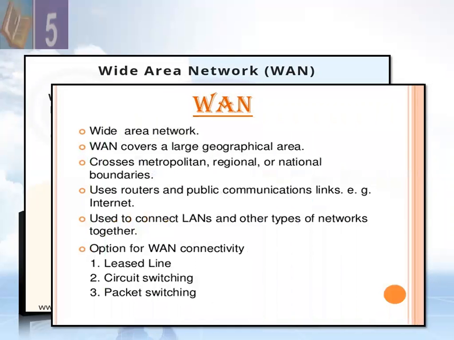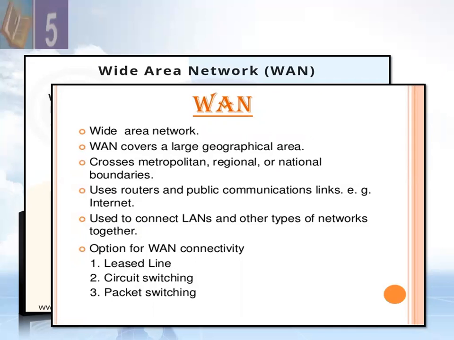So basically, WAN is a wide area network. WAN covers a large geographical area, crosses metropolitan, regional, or national boundaries. So it means that it can connect countries and continents. It uses routers and public communication links like the internet to connect LANs and other types of networks together. Options for LAN connectivity are leased line, circuit switching, and packet switching.